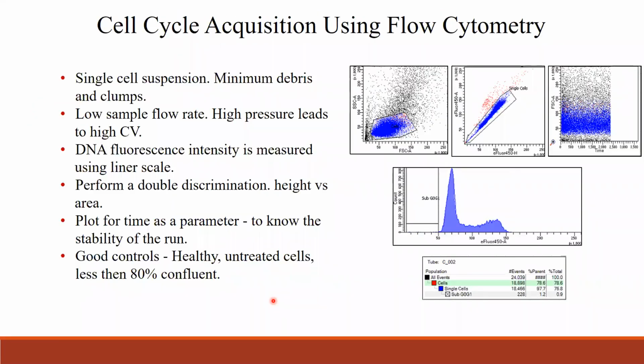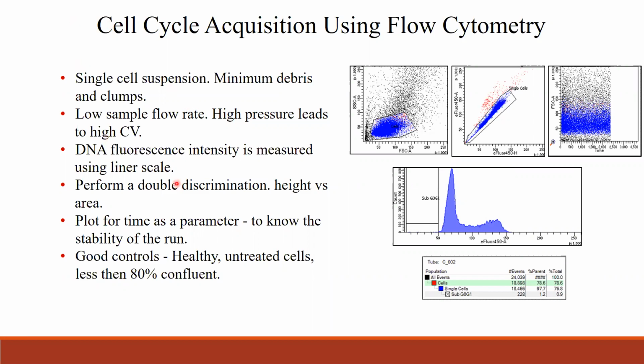So now, once you prep the sample and are ready to run, most of you must be using a flow core, where you hand over the sample and some of the staff in the flow core would run it for you. But if you want to run the sample yourself, or just to understand acquisition, I have some points here. First, you need to have a single cell suspension. If the sample is clumpy, it would clog the instrument. So just before running, you can mix the sample by vortexing, or gently vortexing, or tapping the sample tube, or by mixing it with a pipette.